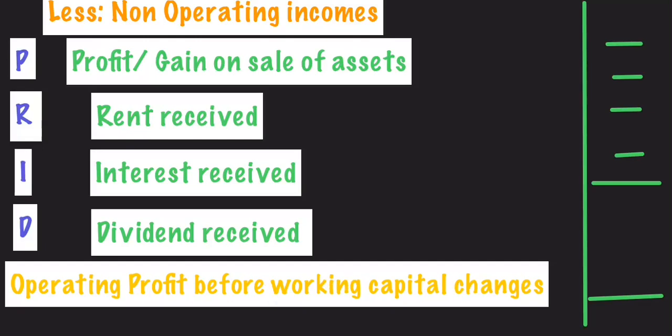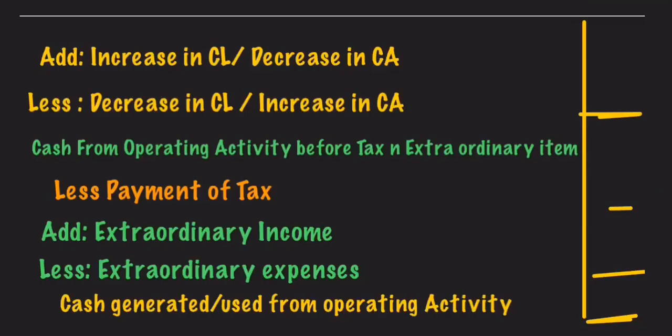So operating profit before, now see how the working capital has to be adjusted. Now as we know, working capital is the difference between current assets and current liabilities. So according to the format, add increase in current liability and decrease in current assets, and less decrease in current liability and increase in current assets.